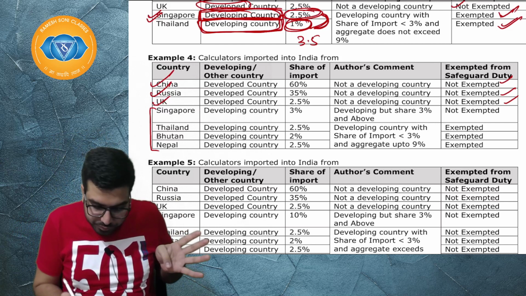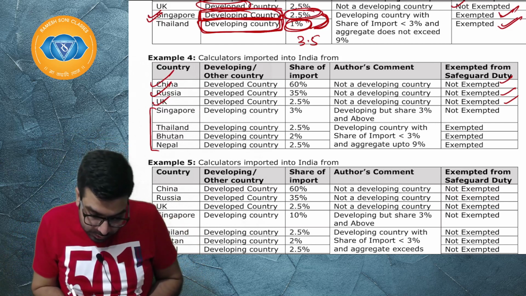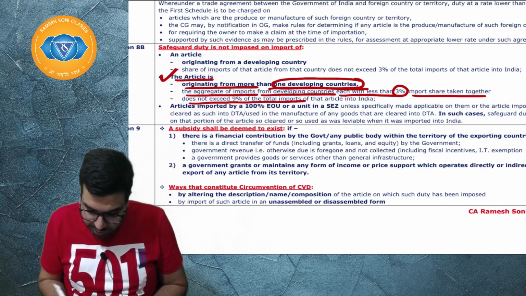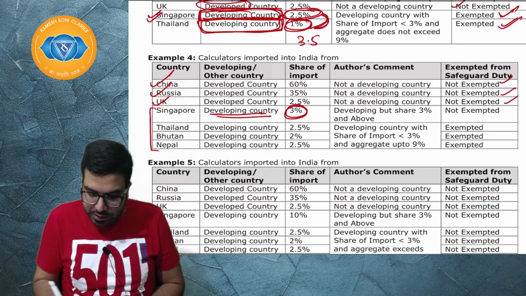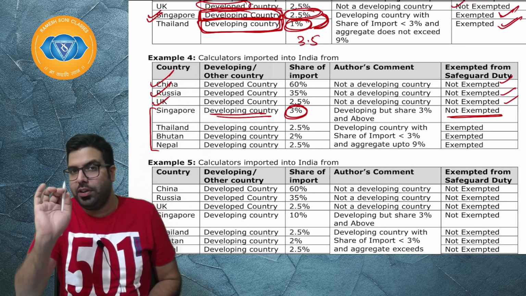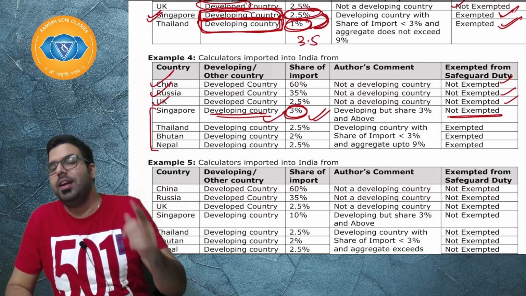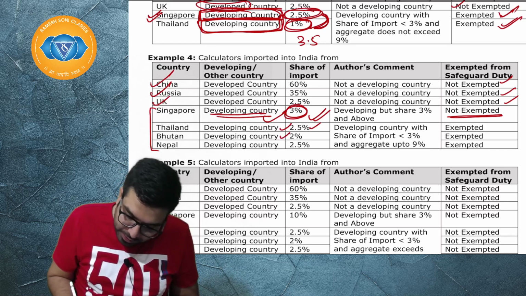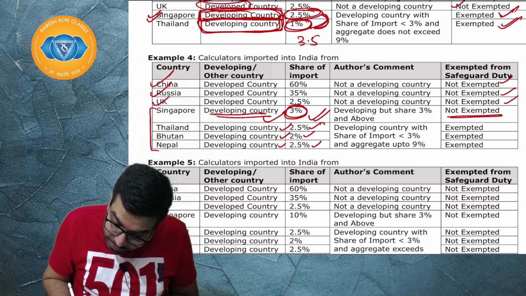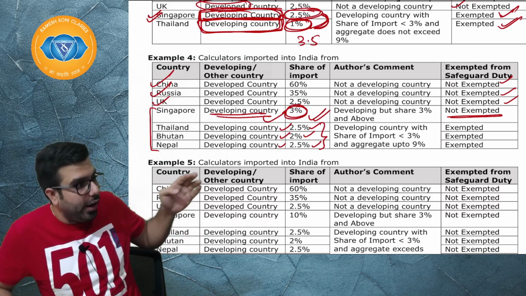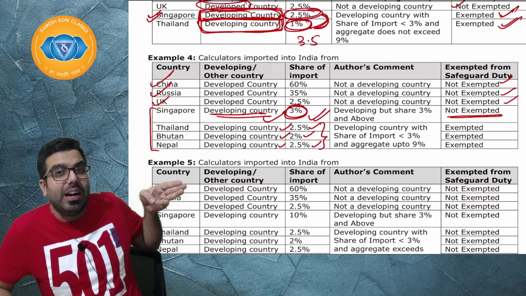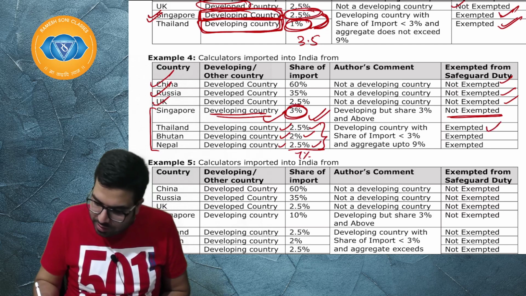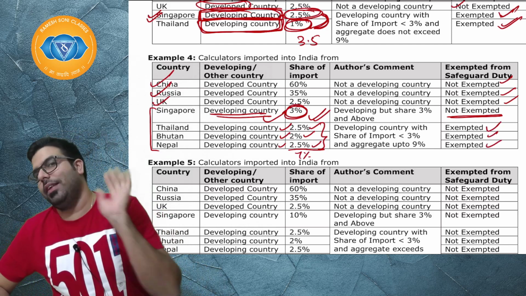We'll have to see. When it is a developing country and the share of import is 3%, it should be less than 3%. See here everyone, less than 3%. So when it is 3%, it is not exempted. I hope everyone is clear. Developing country but not less than 3%, and hence it is not exempt. The next is developing country 2.5, exempt. Developing country 2, developing country 2. Here to say exempt, you will have to see that all the 3 countries are less than 3%, but the aggregate should also be up to 9%. The aggregate is only 2, 4, 6, 7%, and hence we'll say that when goods are coming from all the 3 countries, it will be exempted. I hope everyone is clear.